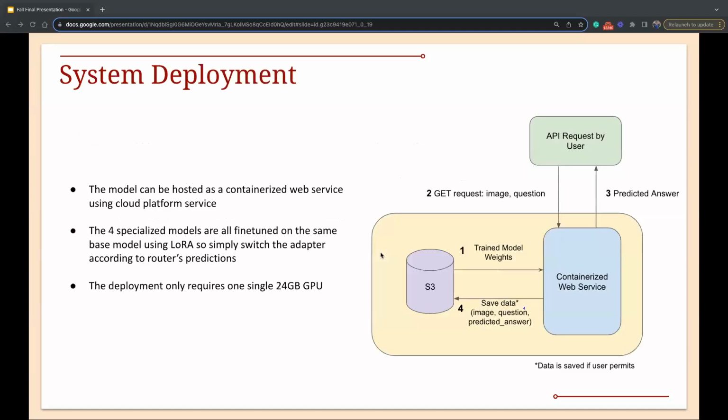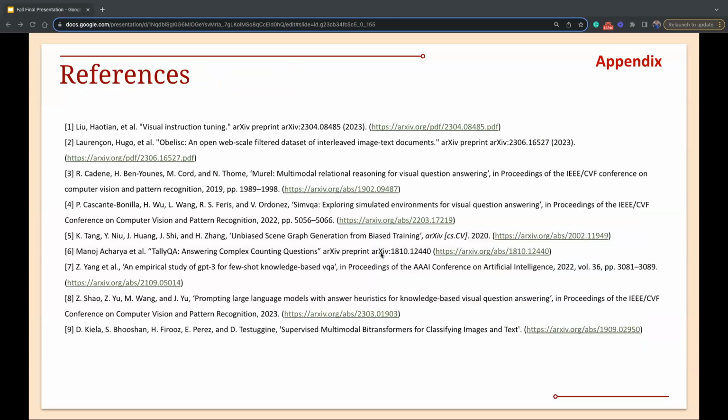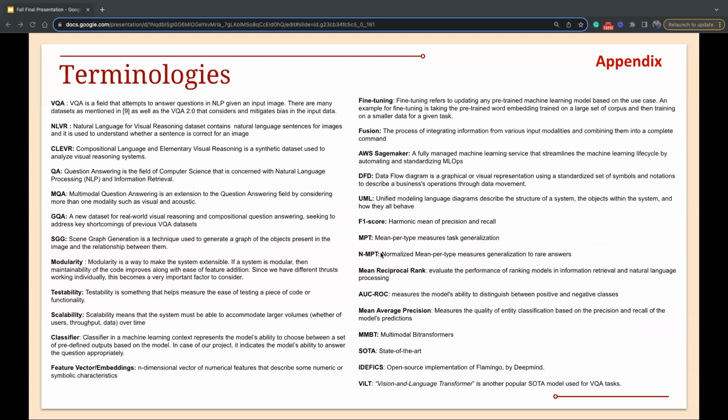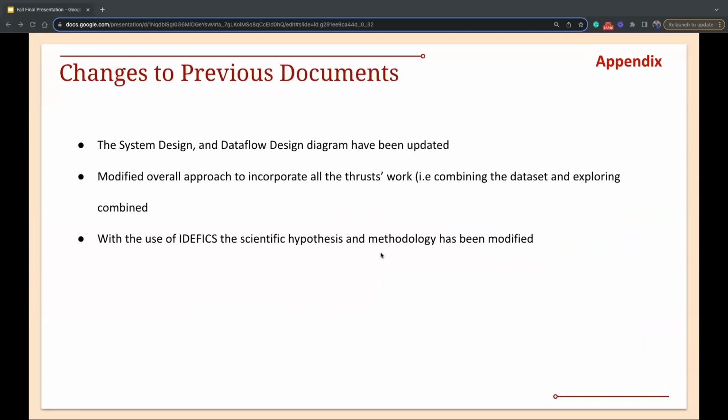So this is how we think we should deploy the model, where we containerize each model into container web servers. We want to post the data in S3 so that the data transfer is simple, and then it's just going to be an API request from the user. So yeah, these are a few references that we used, and we have cited them in our presentation, along with a few terminologies to be beneficial for people. And we made a few changes to the previous documents because, since it was an iterative process, we had to keep changing the diagrams.